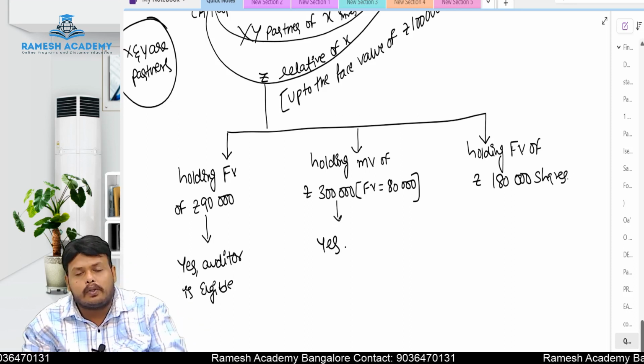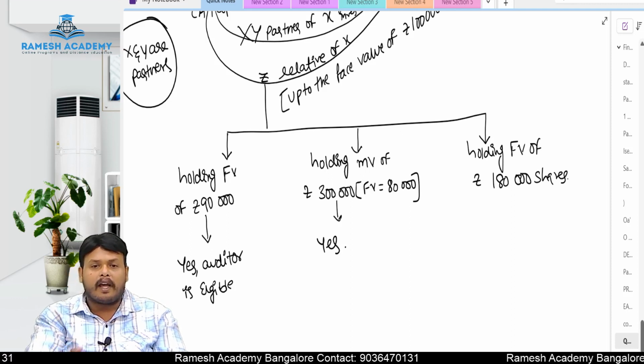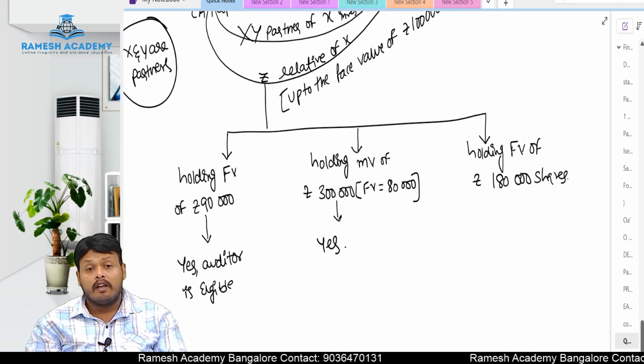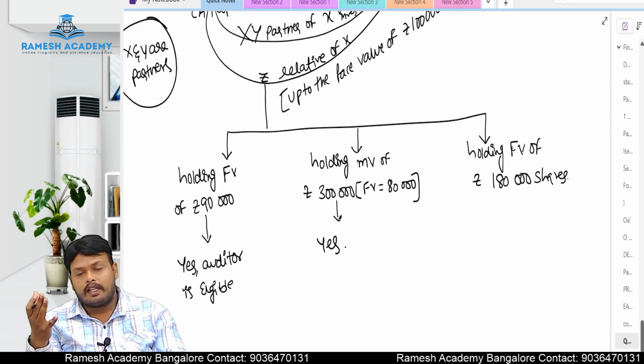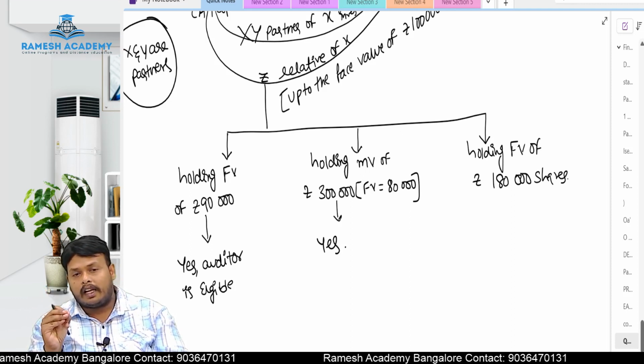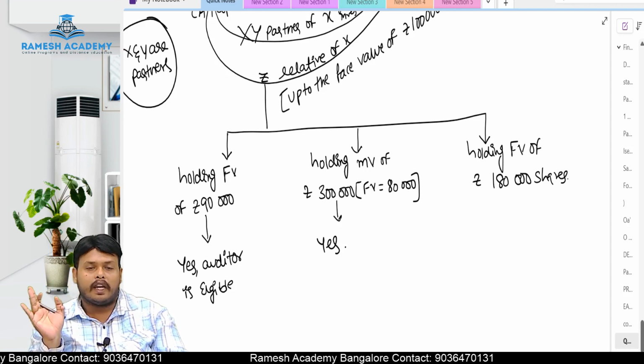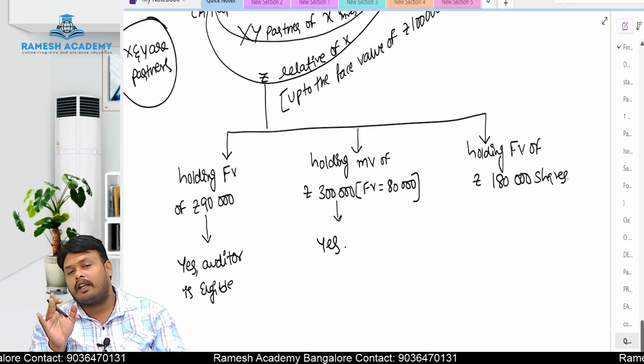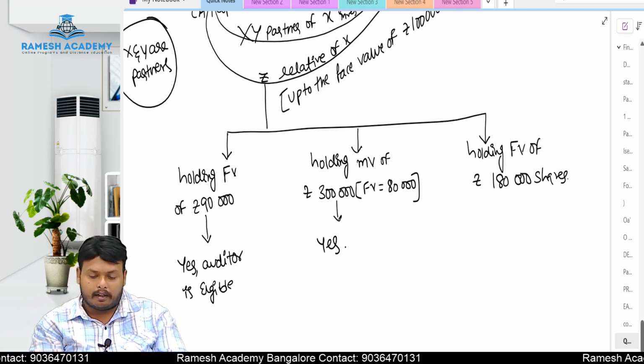The auditor is eligible to act as an auditor. No, sir, he is holding the market value of the shares as rupees 3 lakhs. Yes, for making the decision here, market value of the shares is not considered, only face value of the shares is considered here. So here relative can hold the face value of shares up to rupees 1 lakh. So 80,000 is less than 1 lakh. That is the reason here auditor is eligible to act as an auditor for that company.